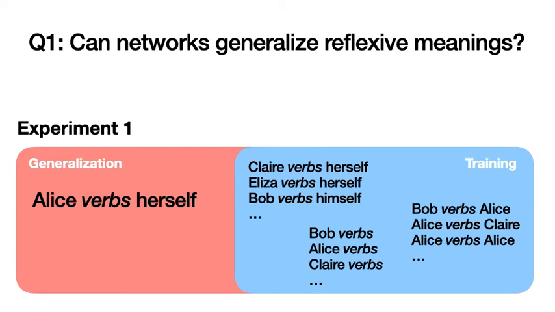The first question we want to answer is whether or not networks can learn to interpret reflexive anaphora with an antecedent they've never before seen in a reflexive context. To do this, in experiment 1, we hold out from training all sentences of the form Alice verbs herself. The models will never see Alice in a reflexive context during training, but will see other reflexive sentences like Claire verbs herself, and will see Alice in various syntactic positions in other sentences.